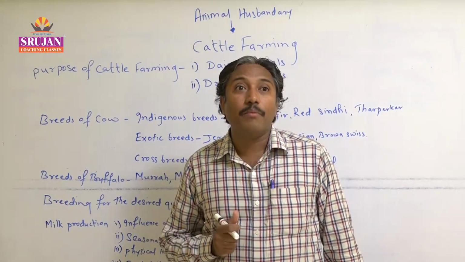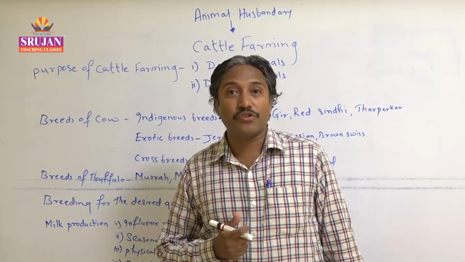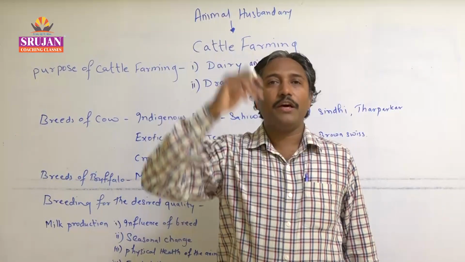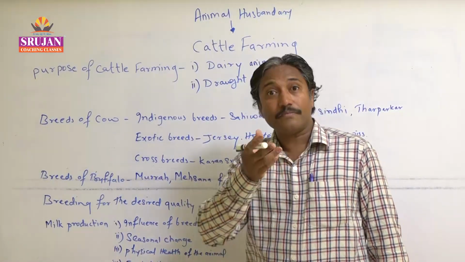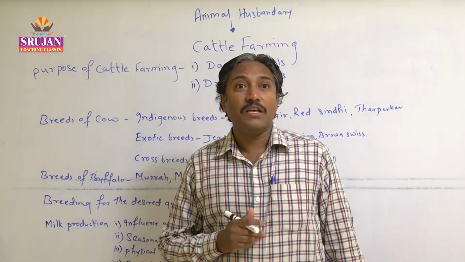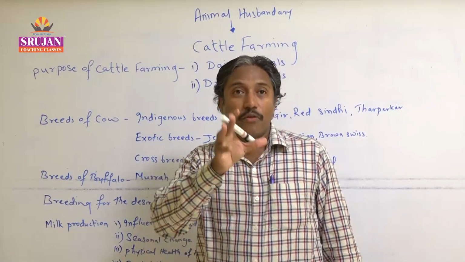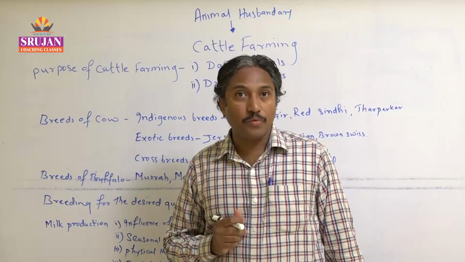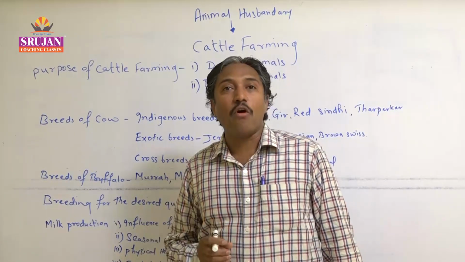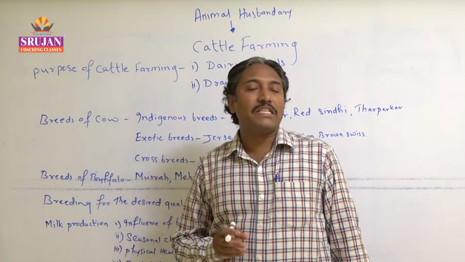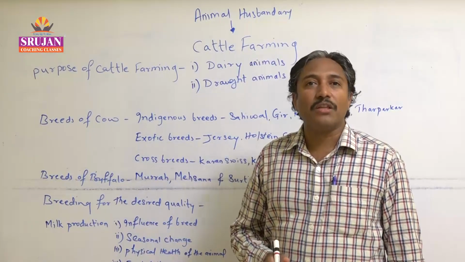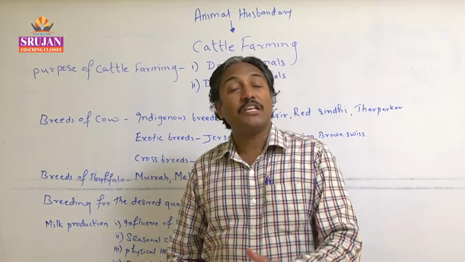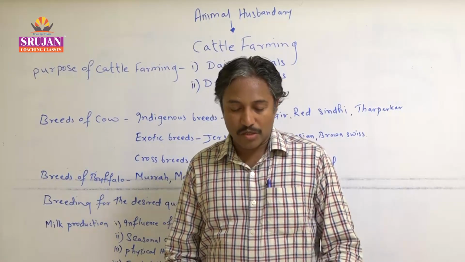They are utilized as a means of transportation, especially seen in hilly areas, near Kashmir, Badrinath, Kedarnath, where you will find mules utilized. They even carry people on their backs. So these animals are called draught animals. In short, draught animals are utilized for transportation. In this way these animals help in transportation and also in agriculture practices.